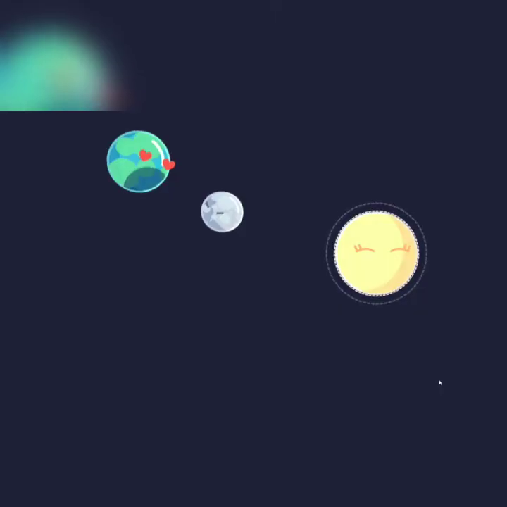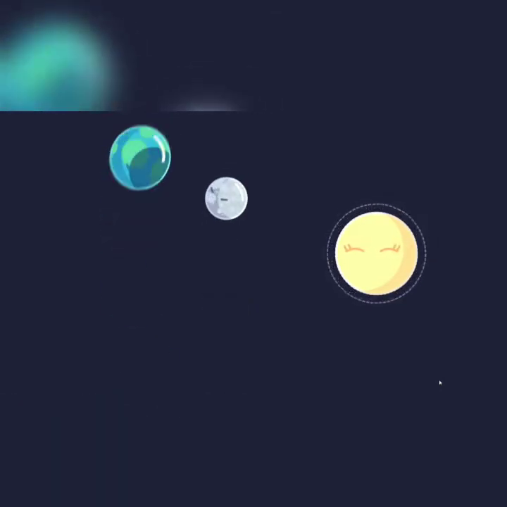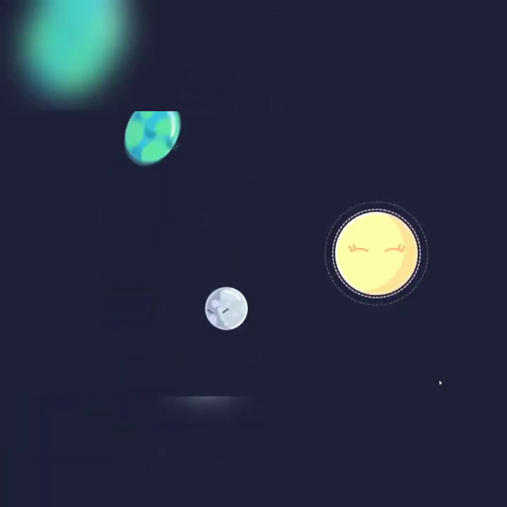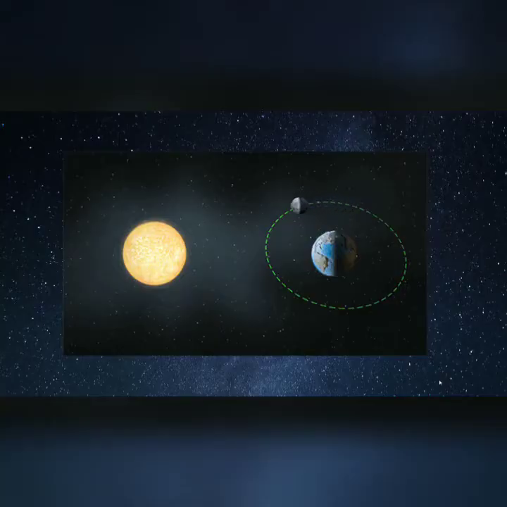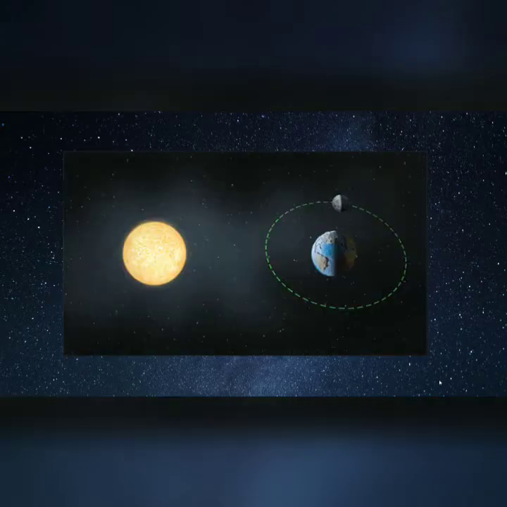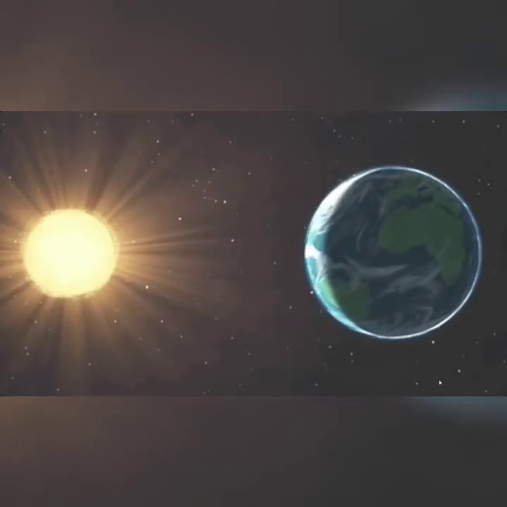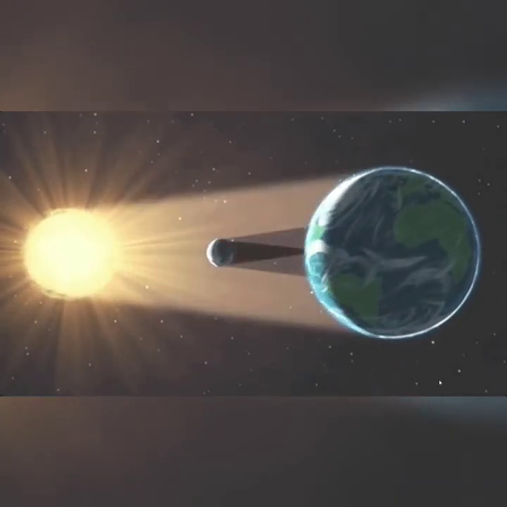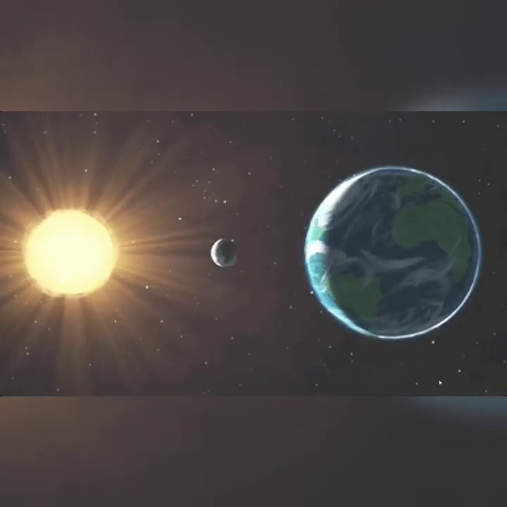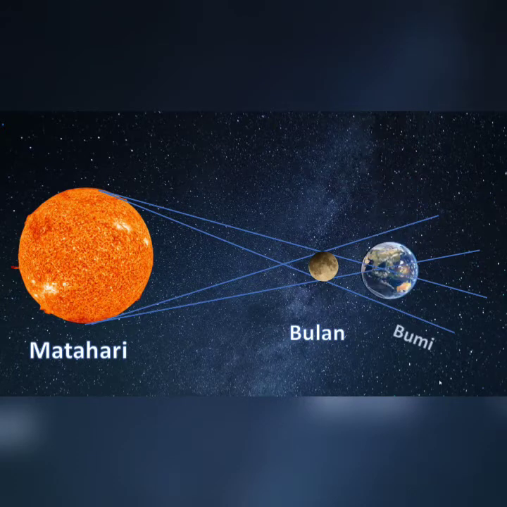Solar eclipses occur because the sun's rays during the day are blocked by the moon, so that a very natural situation becomes dark. If there is a solar eclipse, the moon's shadow will fall on the Earth because the moon is smaller than the Earth. It can only be seen in certain places. A solar eclipse occurs when the Sun, Moon, and Earth are in a straight line.